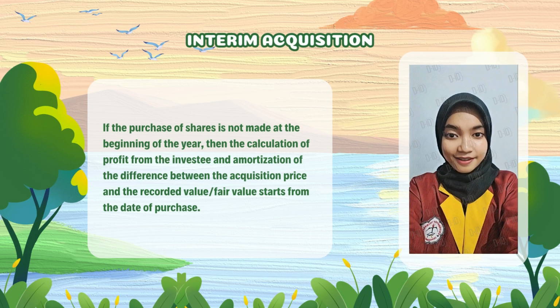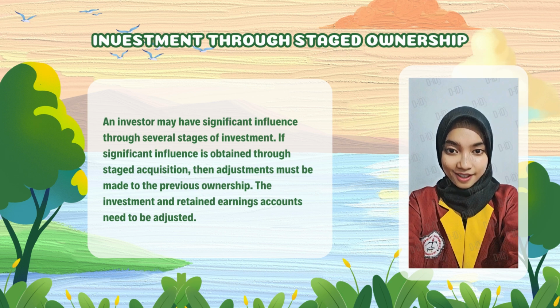Interim acquisition. If the purchase of shares is not made at the beginning of the year, then the calculation of profit from the investee and amortization of the difference between the acquisition price and the recorded value/fair value starts from the date of purchase. Investment through staged ownership. An investor may have significant influence through several stages of investment. If significant influence is obtained through staged acquisition, then adjustments must be made to the previous ownership. The investment and retained earnings accounts need to be adjusted.